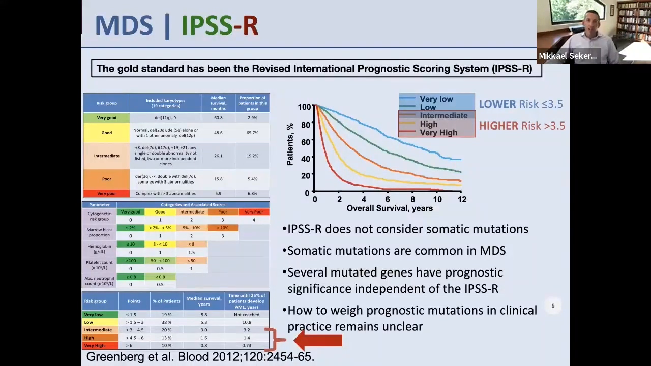Now, you already saw from Dr. Chandak a discussion of the revised IPSS. This has become essentially our default staging system for MDS. And it's based, of course, on any kind of karyotypic abnormalities a patient has, relative degree and numbers of cytopenias, and the blast percentage. If we're just using the revised IPSS, we would say that patients who have a score greater than 3.5 would be in a higher risk category. Those with a score of 3.5 or lower would fall into a lower risk category.